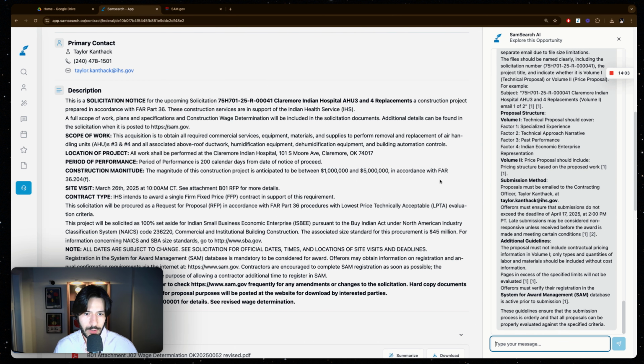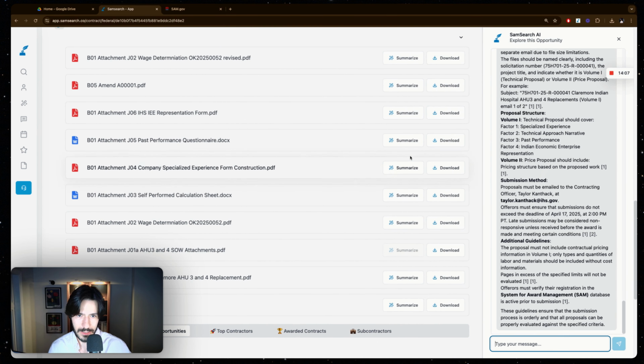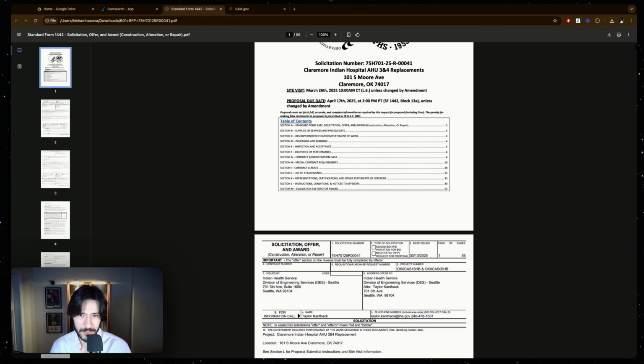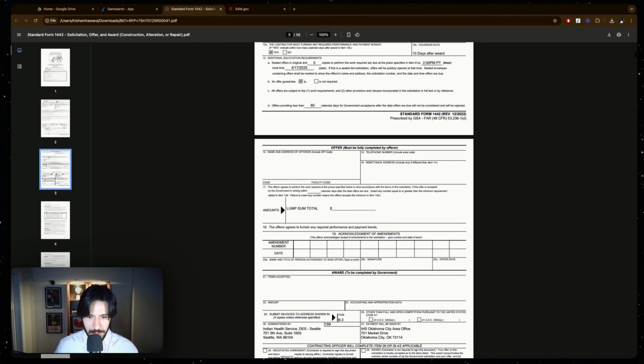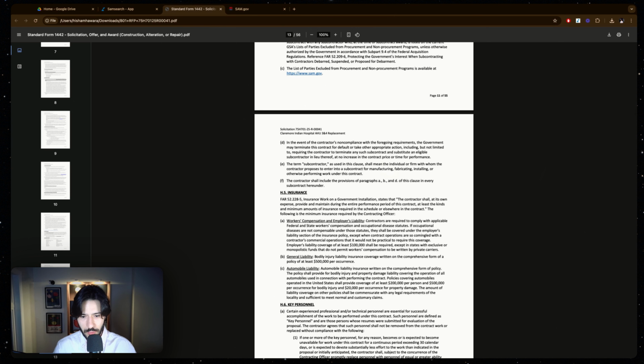All of this detail would have taken me a long time to get through if I had to read all of these attachments. I can show you one of these attachments, if we can download this. As you can see here, we're looking at 56 pages. That's just too much.